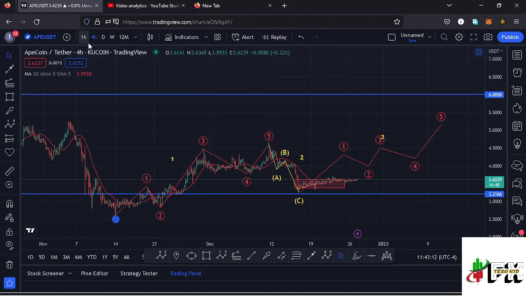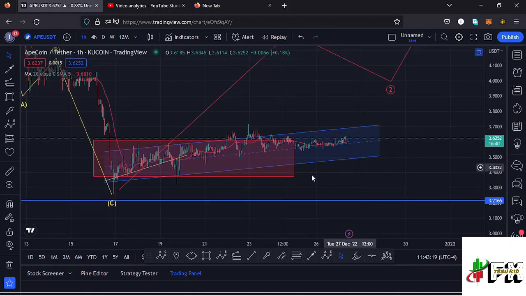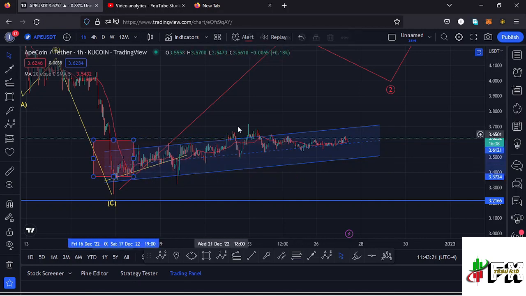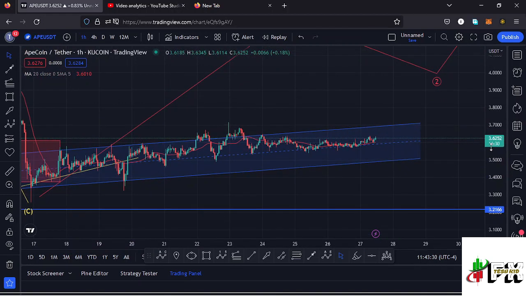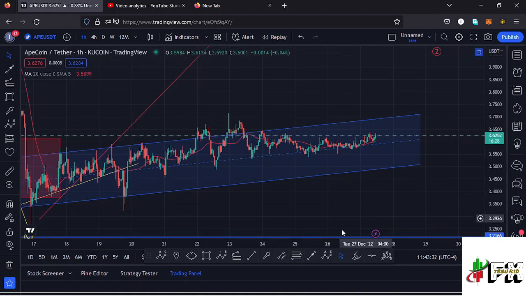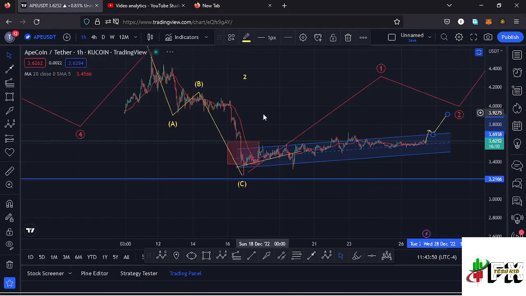And jumping to the 1-hour chart, where we also have a chart pattern that is in formation and has been well obeyed, which is a channel which is right here, which is an ascending channel, and there are chances that we might see a breakout out of the channel to the upper side, given the 20-day MA, which is acting as support. There are chances that we might continue pushing even higher to the upper side of the channel, see a breakout out of the channel to the upper side, and also expect a retest of the upper side of the channel. And once that happens, that might be the start of that impulsive movement to the upside in the formation of that higher Elliott wave count 3 to the upside.